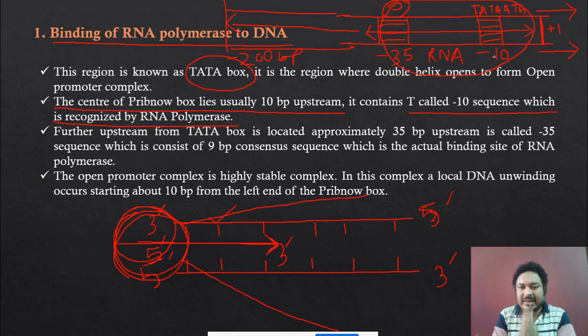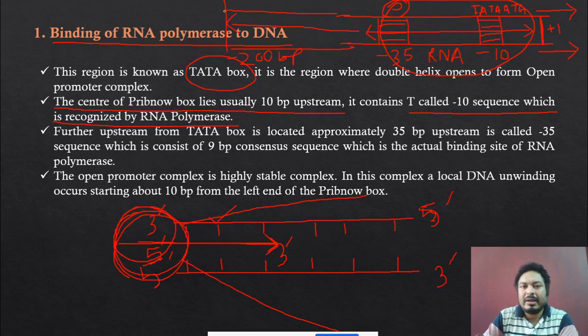Remember, the specific region which is found in the DNA, the length of the promoter region is from 20 base pair up to 200 base pair. The length may be smaller, 20 base pair or over, but up to 200 base pair. Because every DNA has different types of promoter region, but basically the length of the promoter is up to 200 base pair. Now think about, this is a promoter whose length is 200 base pair, suppose.